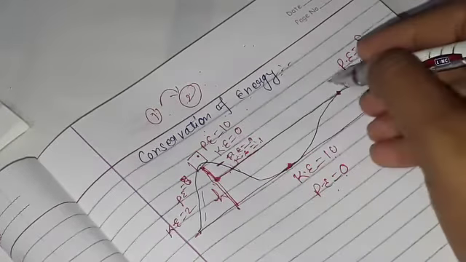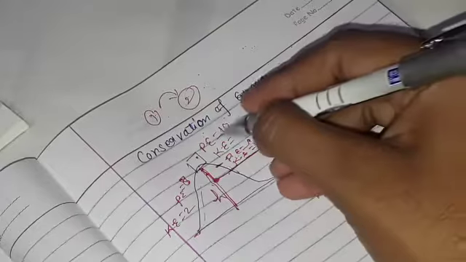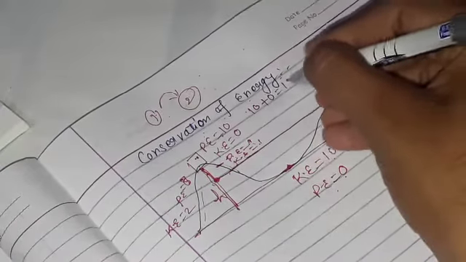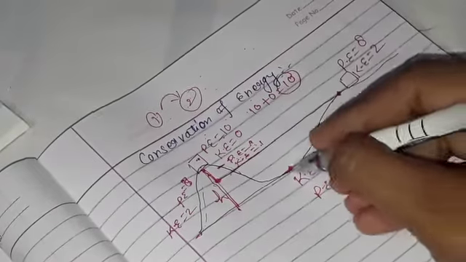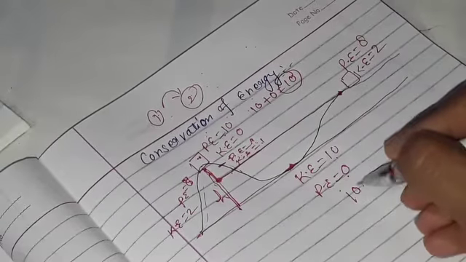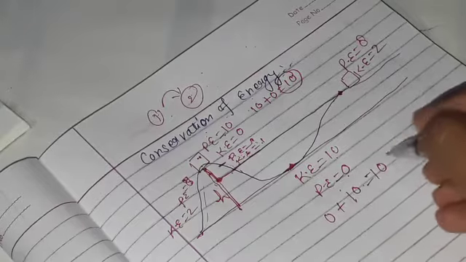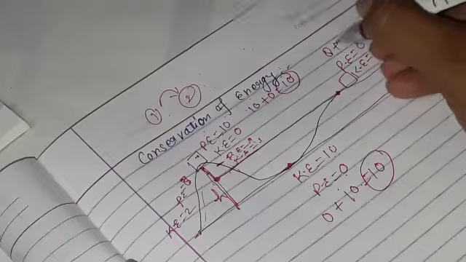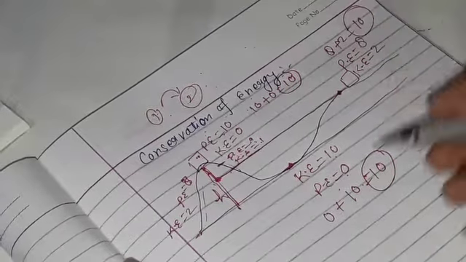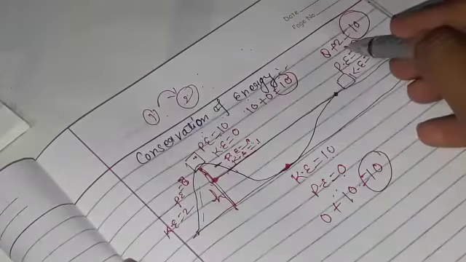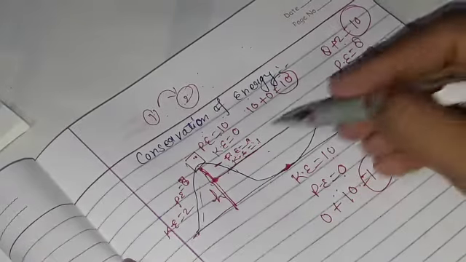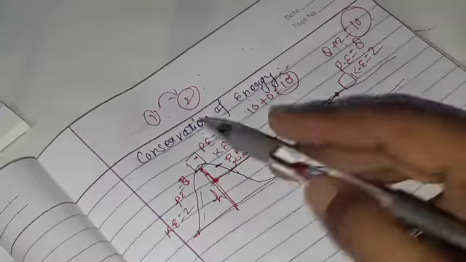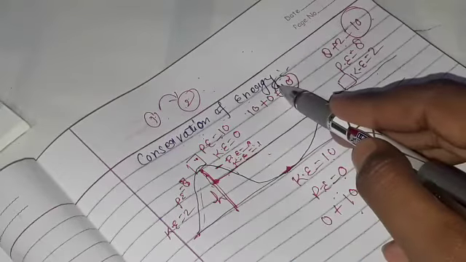So class, what do you understand by this? At the top, what is the potential energy plus kinetic energy? 10. At ground level, what is the potential energy plus kinetic energy? 10. In this position also, what is the potential energy plus kinetic energy? 10. So in all the points, your potential energy plus kinetic energy remains the same. This is called the conservation of energy.